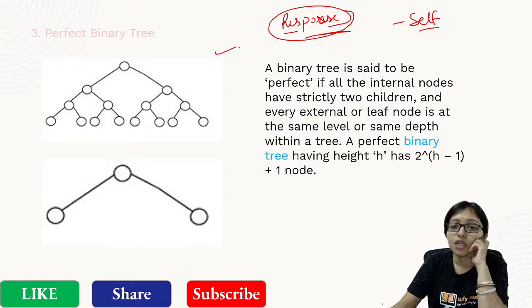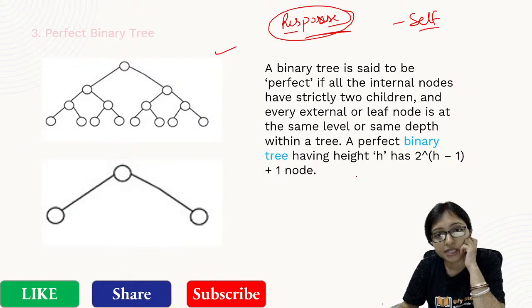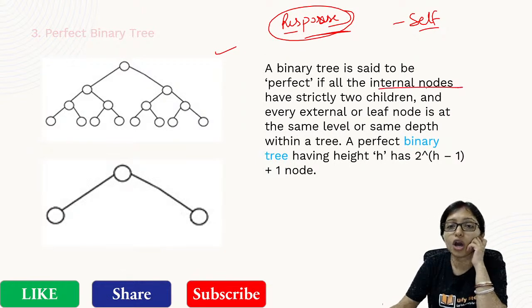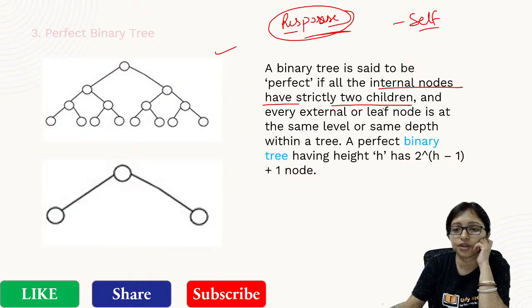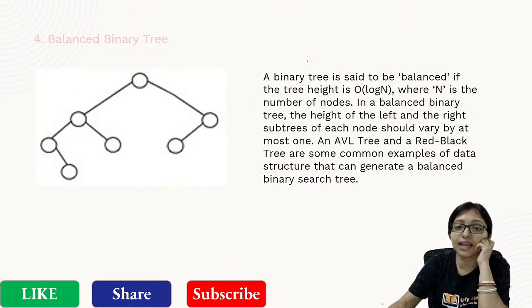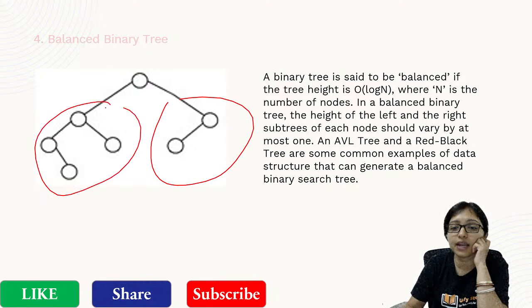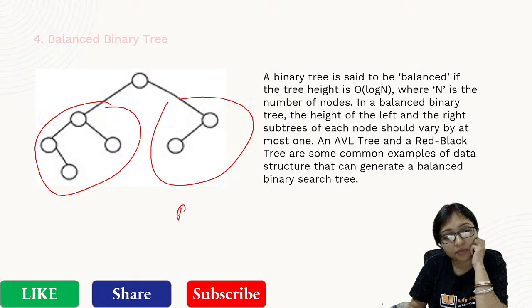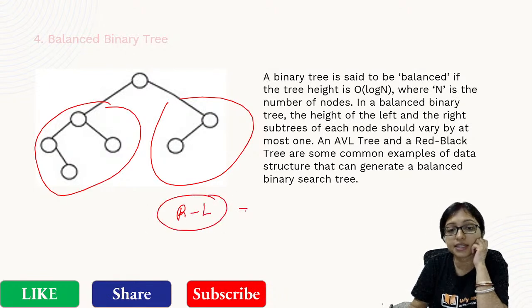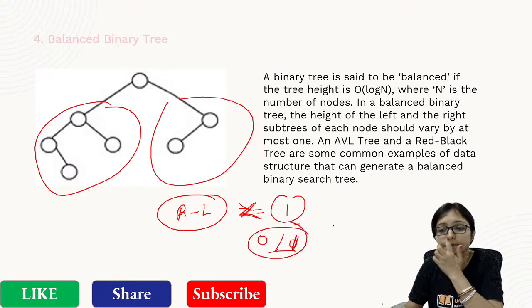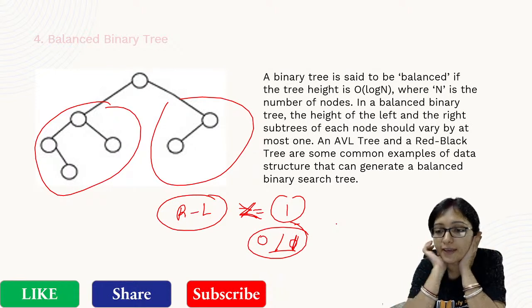Okay. A perfect binary tree is one where all internal nodes have strictly 2 children. For a balanced binary tree, the height difference between the left child and right child can be at most 1, that is less than or equal to 1, meaning either 0 or 1, not more than that. It is not possible to have more than that. Okay.